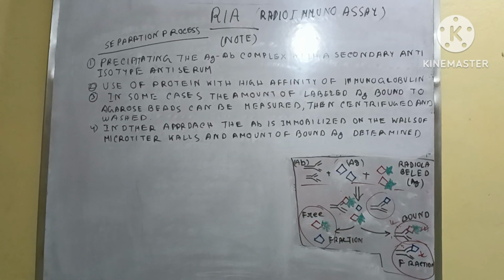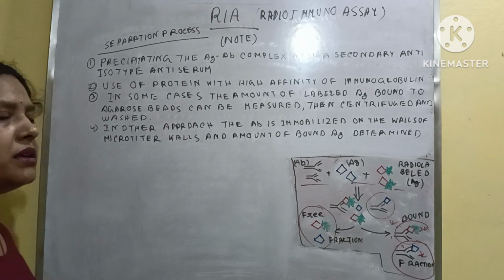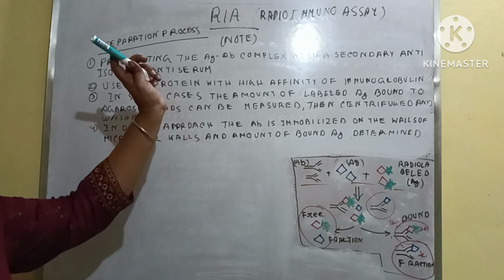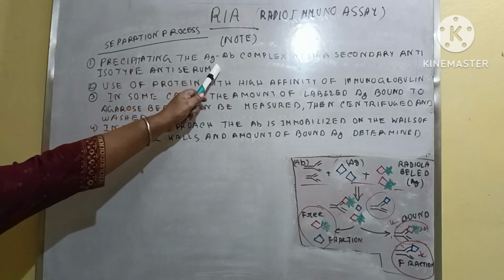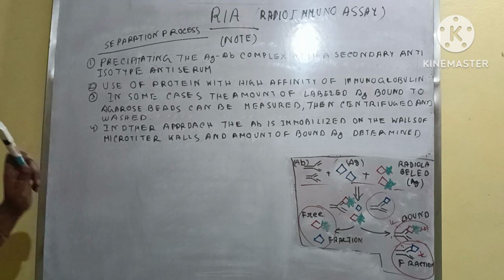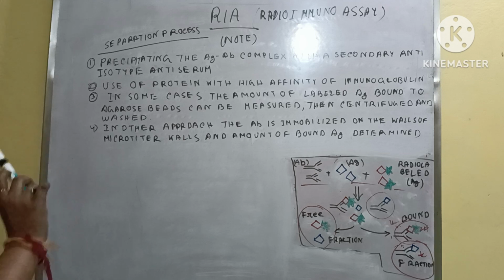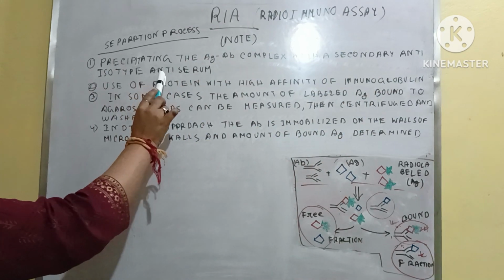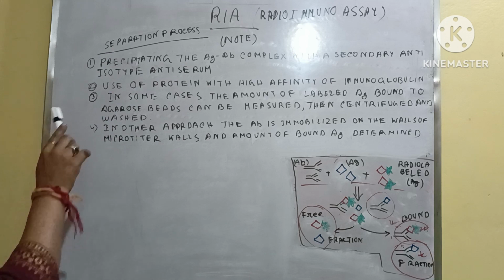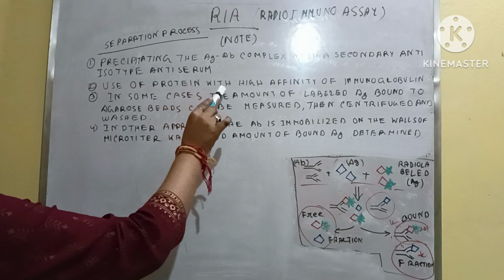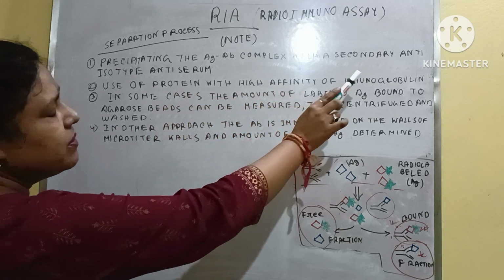There is another thing I have to explain. I think it must obviously be explained when we discuss RIA. So the thing is that precipitation of the antigen-antibody complex is possible either by adding anti-isotype antiserum, or sometimes by use of a protein with high affinity for immunoglobulin.